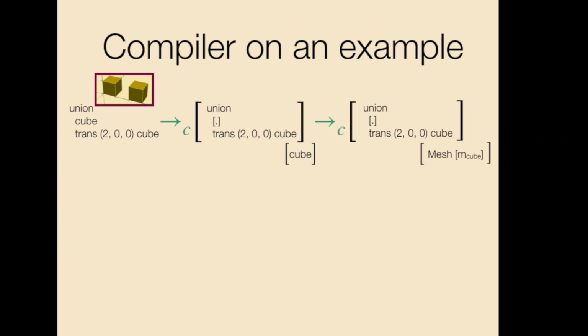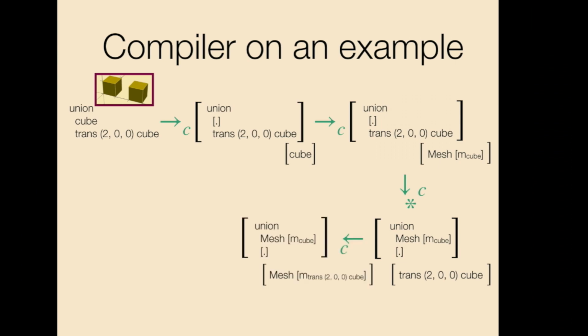And we already saw how that happens. Now after that, it is going to focus on the next child, which is the right child, and crunch that down to a mesh that corresponds to it. Once it has compiled everything down to the meshes, finally it will apply this union to the meshes, and that will give us the final mesh for this model.